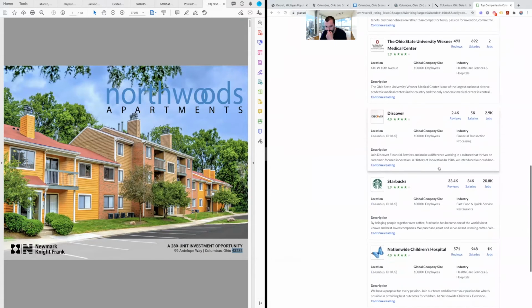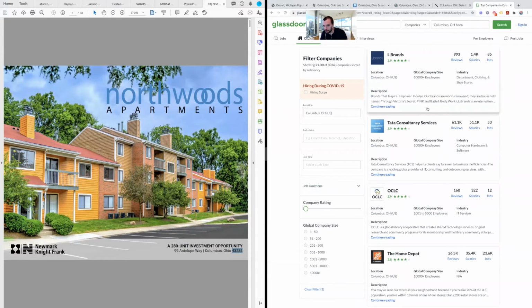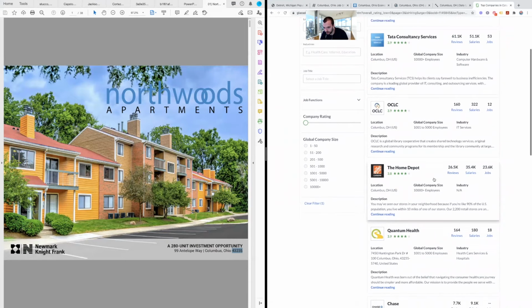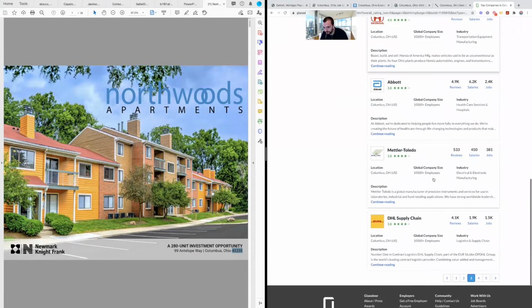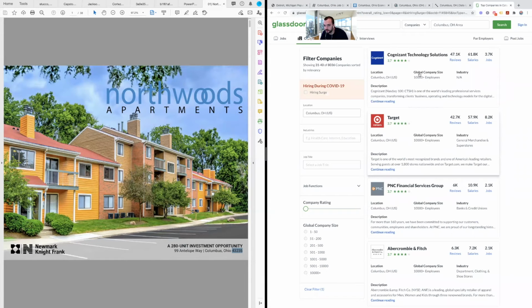You want to make sure that there's not too many, like the Starbucks, right? The fast food industry. There's a ton of these in here, and we already know that because there's retail, trade, and food and accommodation. 23,000 jobs at Home Depot. This is just a good way to kind of see where the jobs are, Target, right? There's a lot of people there.